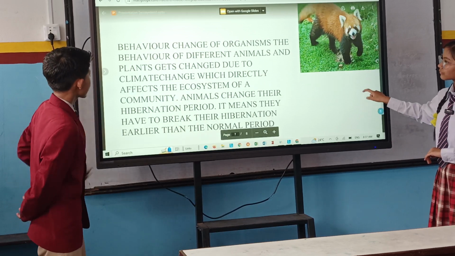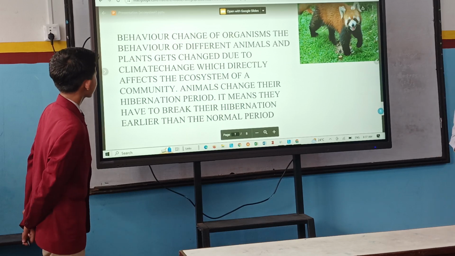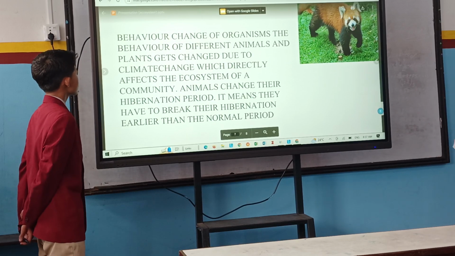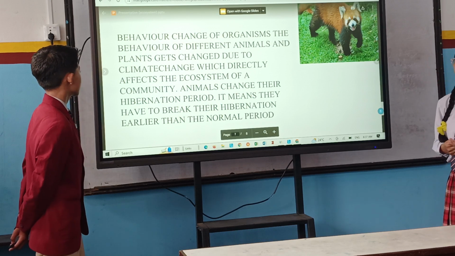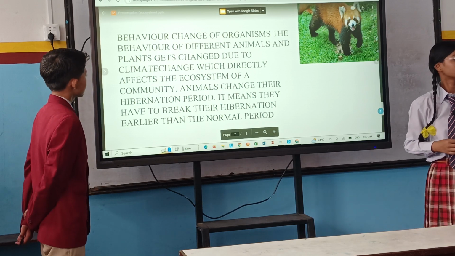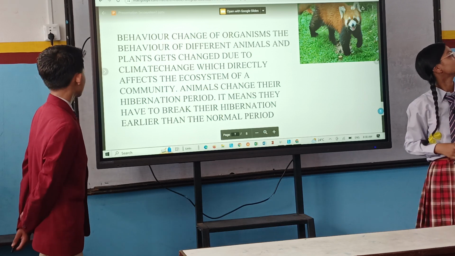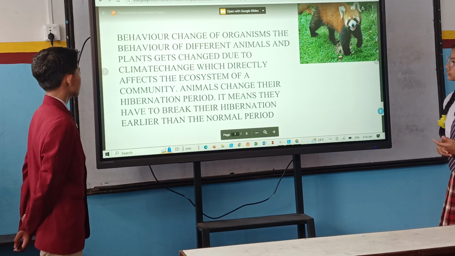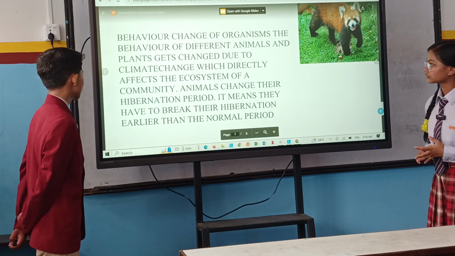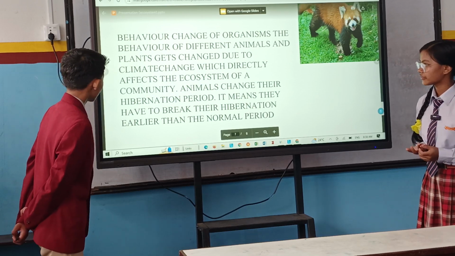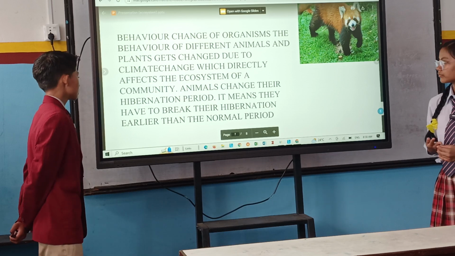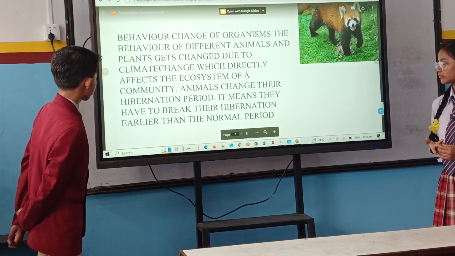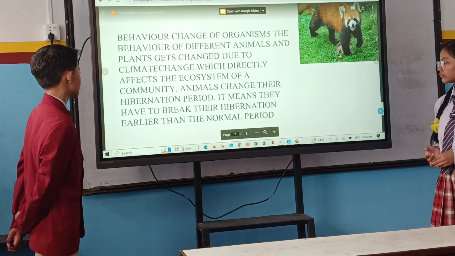Another is behavior change of organisms. Behavior of different animals and plants gets changed due to the climatic change, which directly affects the ecosystem of the community. Animals change their behavior and their hibernation period. It means they have to break their hibernation earlier than the normal period.